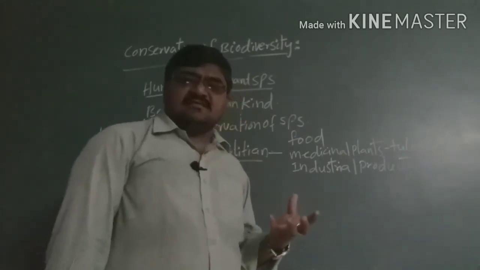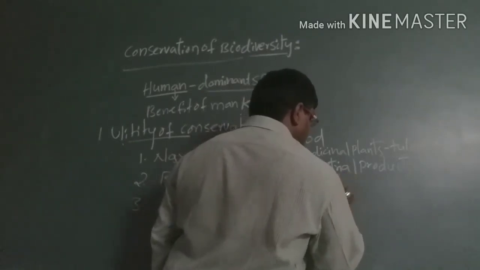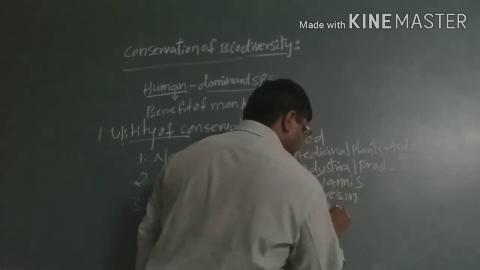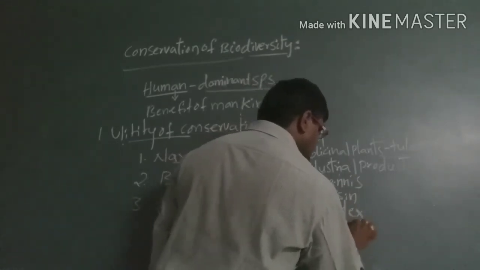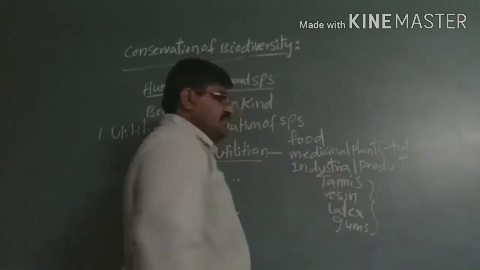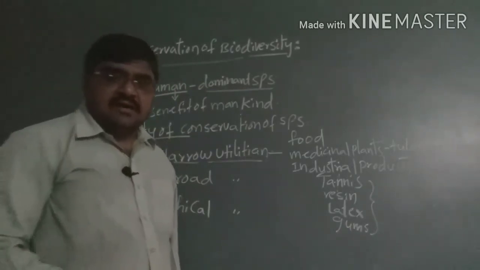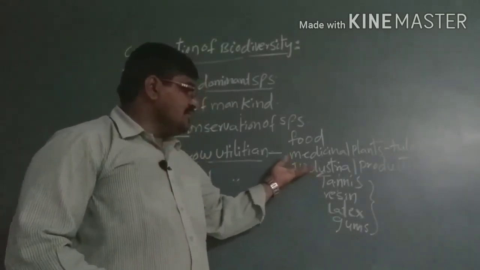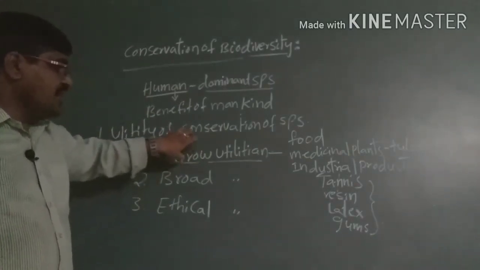Here these are the various types of substances: tannins, resin, latex, and also we are able to get gums. So from these we have various medicinal uses, either from plants or animals. Here animals can be used for hides, for making belts or other structures. We can go for industrial products which are produced, that are narrow utilizations taking place in the conservation of